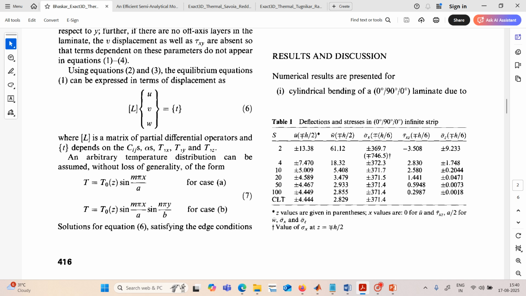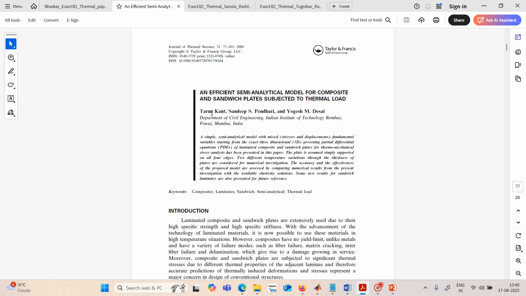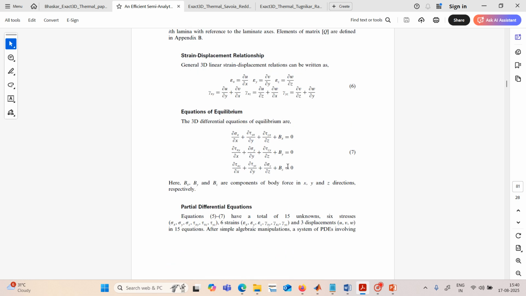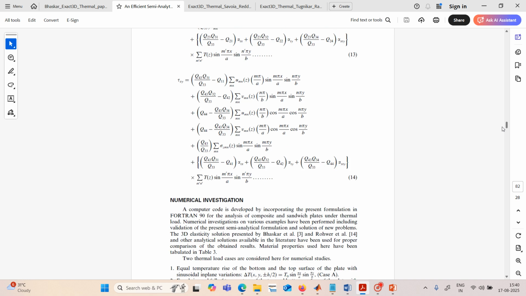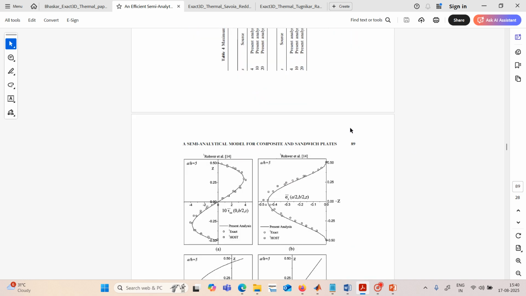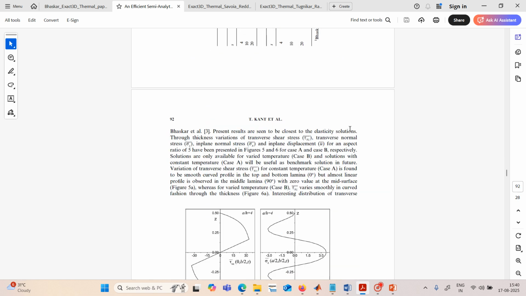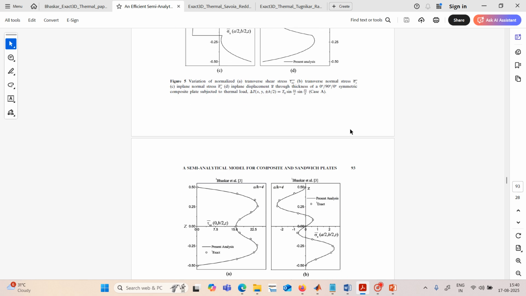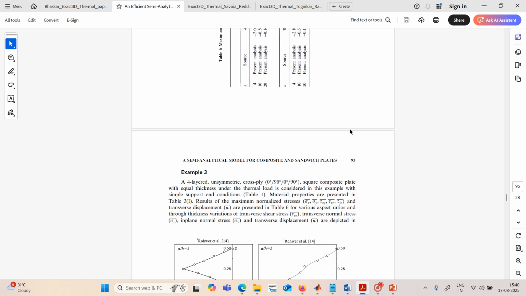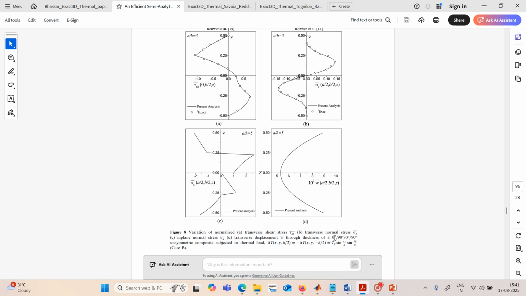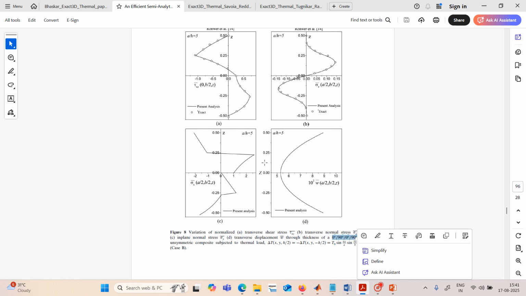If you want to go for the anti-symmetric cross-ply laminate, you can go through Tarun Kant sir's paper. He has given it for the anti-symmetric case also, I think, using the semi-analytical approach. It is very closely matching the exact solution. He has given it for the anti-symmetric cross-ply laminate, 0/90, 0/90, so you can follow this paper for that.